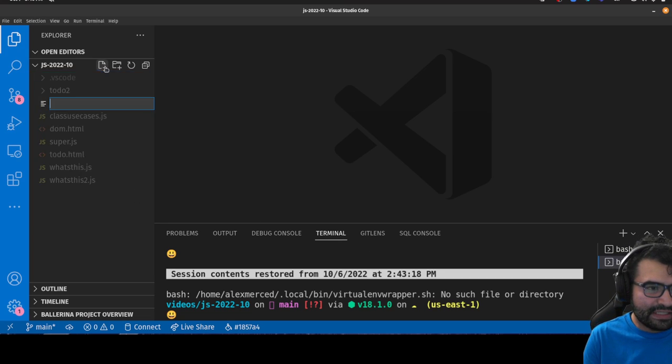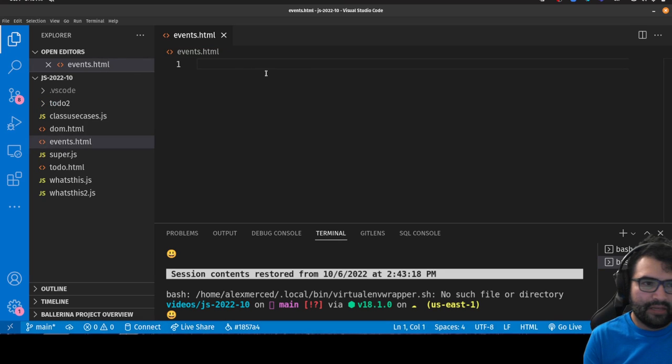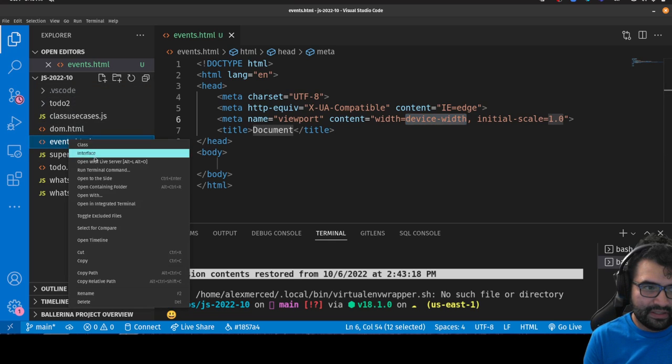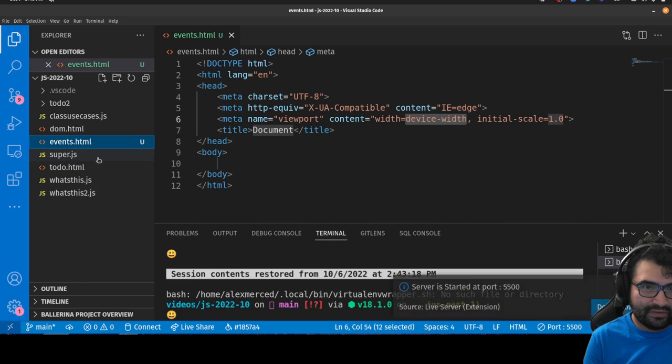Okay, so what I'm going to do is create a new HTML file. We'll just call this events.html. I'll put some HTML boilerplate, and let's open this up in the browser with Live Server.